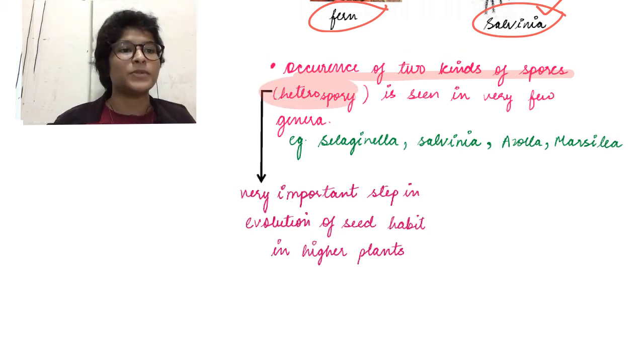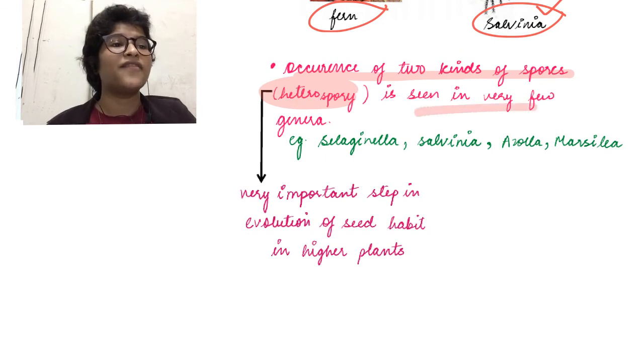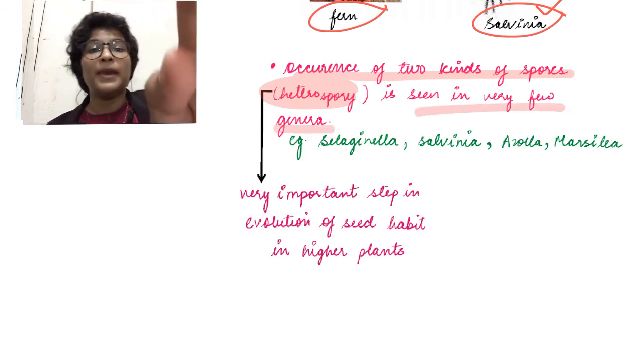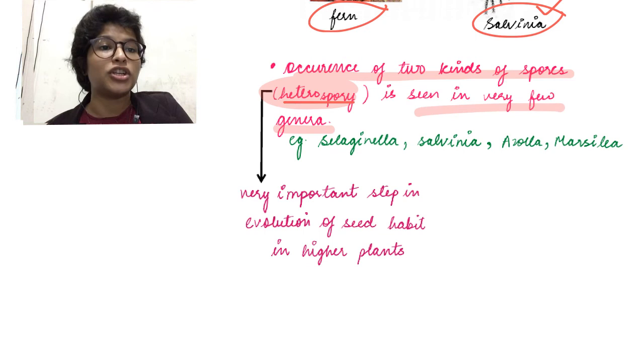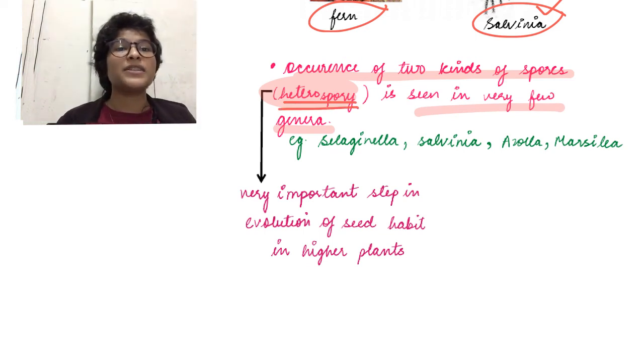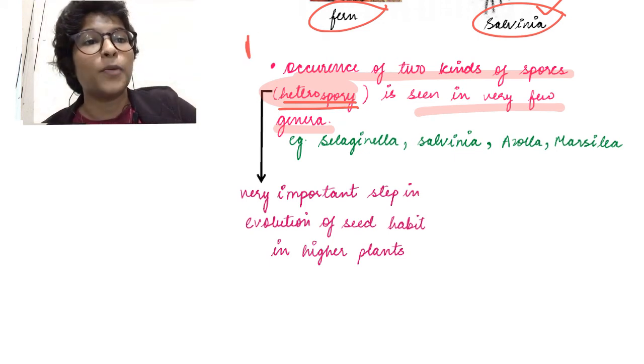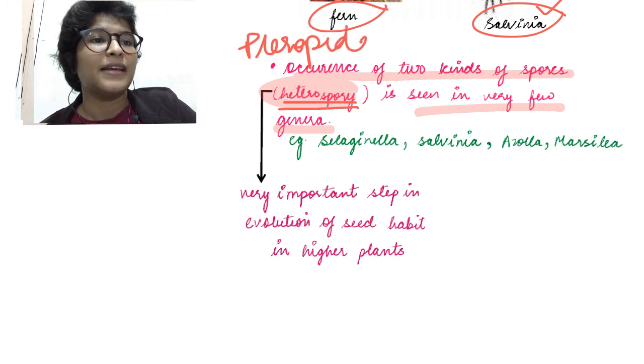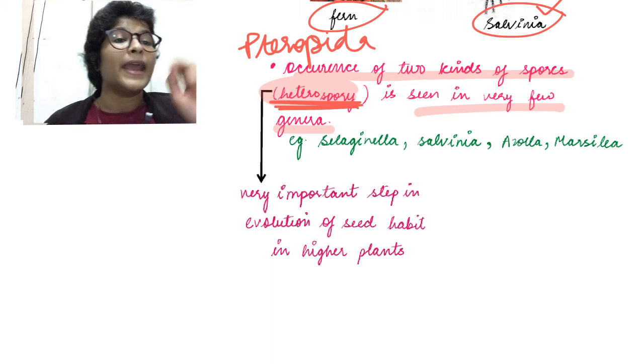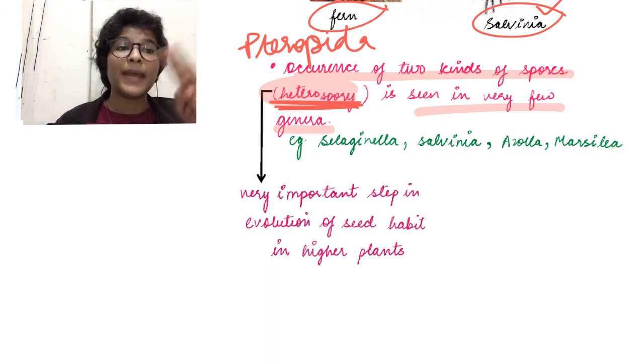Going on to the last point, occurrence of these two kinds of spores, that is heterospory, is first seen in Pteropsida. Okay, it is seen in very few genera though. Now here there is a progression. Till now we were seeing that there was something called homospory, that is, the same type of spores were being formed. From now on, that is from Pteropsida, we see that we have heterospory. Heterospory means two different types of spores will be formed.